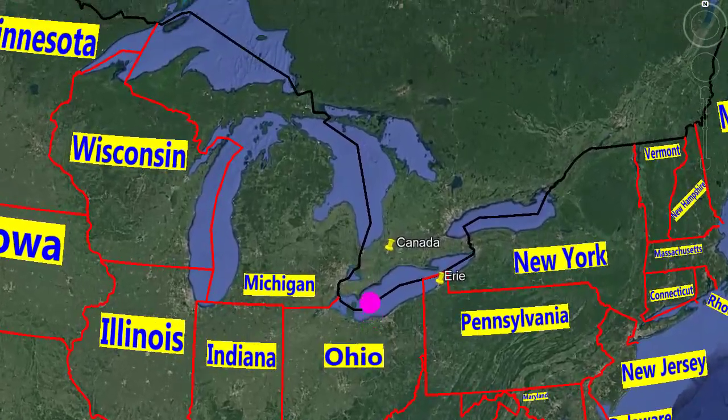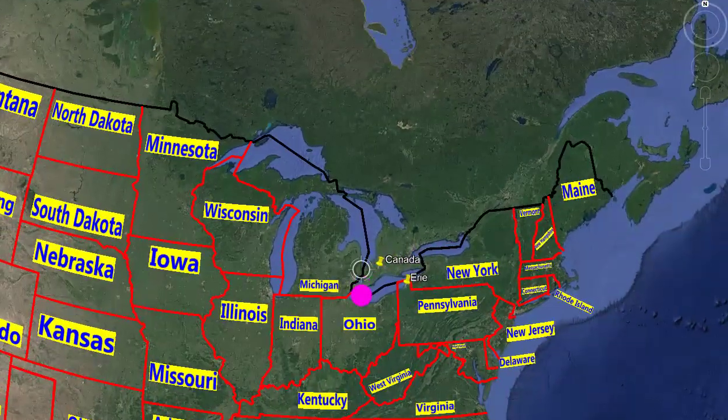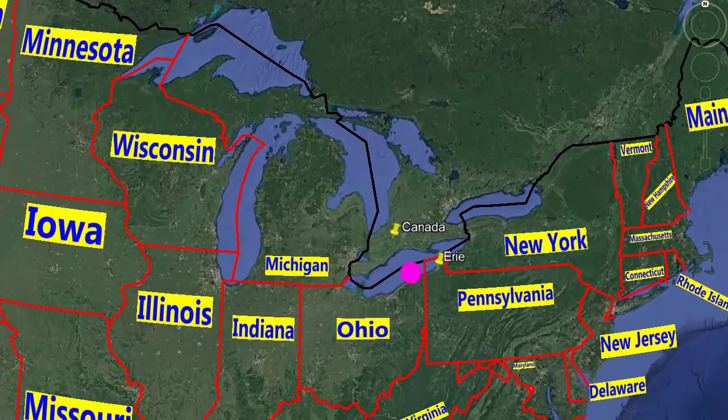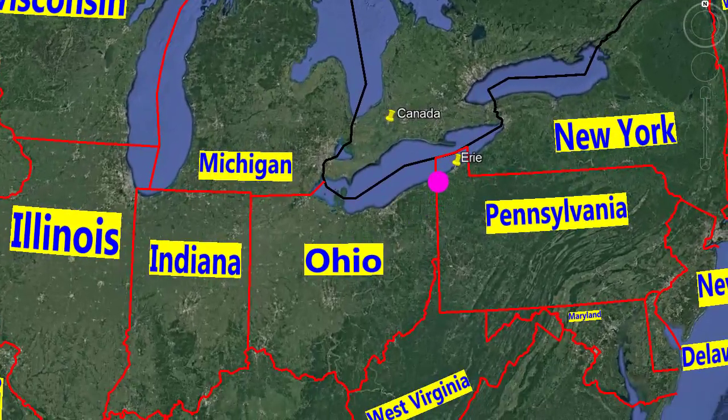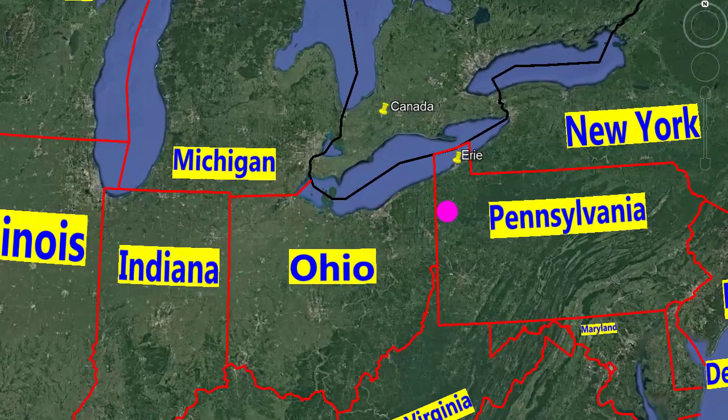These 5 lakes are in the northern United States, most to the east. They are called Lake Ontario, Lake Erie, Lake Huron, Lake Michigan, and Lake Superior. Ohio has a coastline of 270 kilometers on Lake Erie. However, the city of Erie itself is in Pennsylvania.